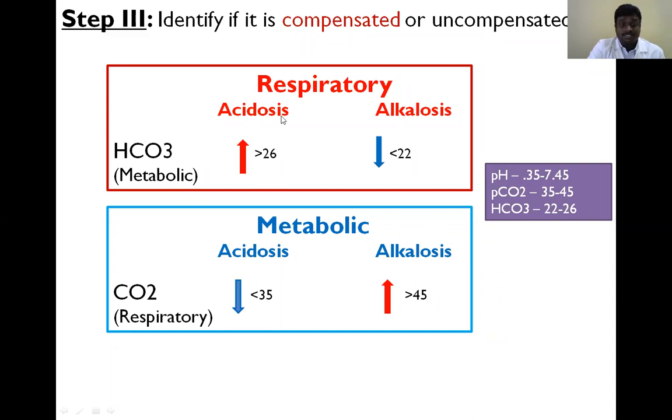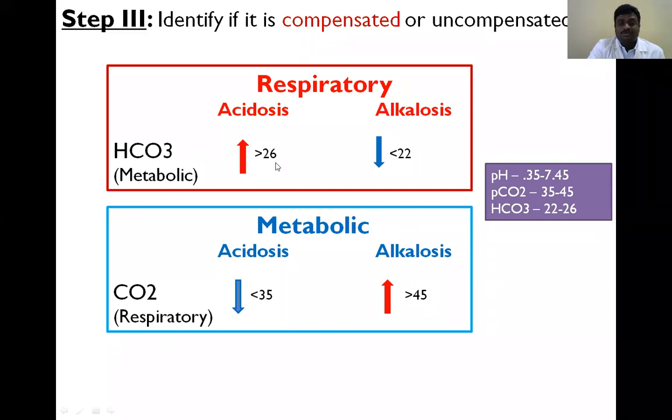This is compensation. Bicarbonate is produced in the kidney, so respiratory problems are compensated. Respiratory acidosis or respiratory alkalosis is compensated by metabolic alkalosis or metabolic acidosis. Respiratory acidosis is compensated by metabolic alkalosis. Respiratory alkalosis is compensated by metabolic acidosis.